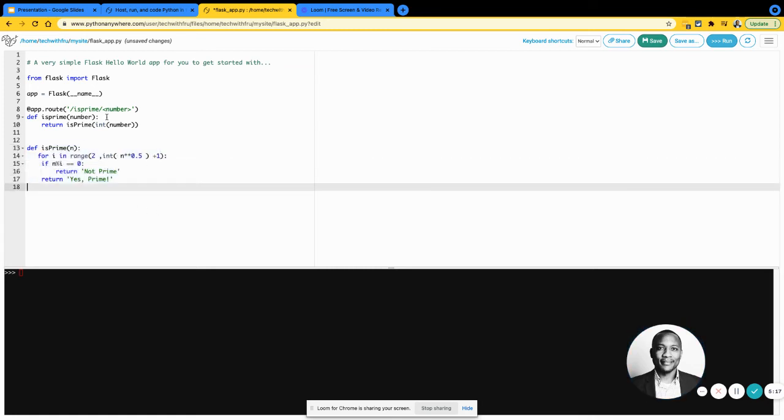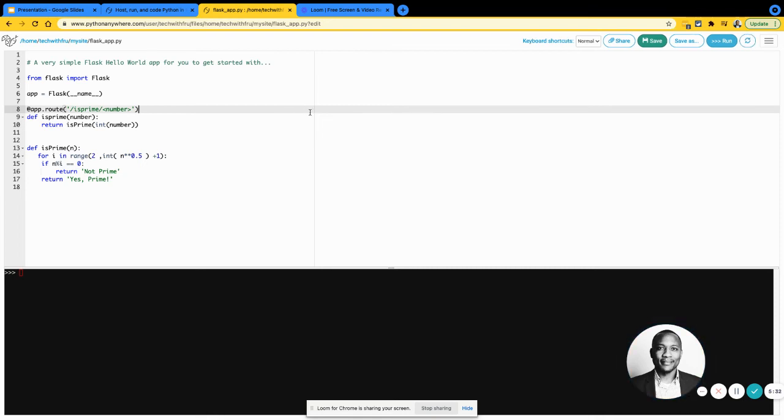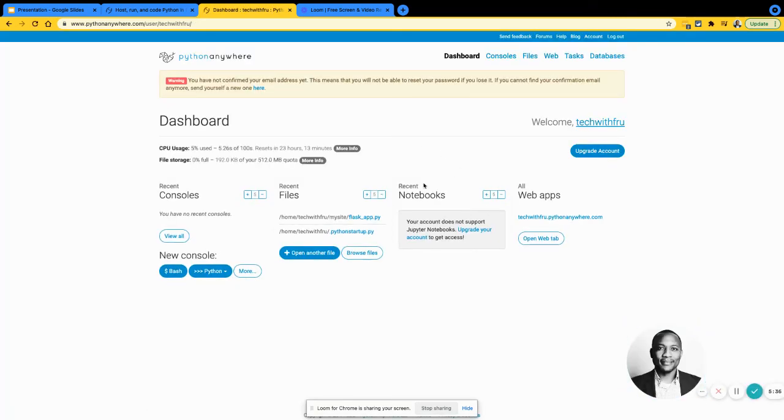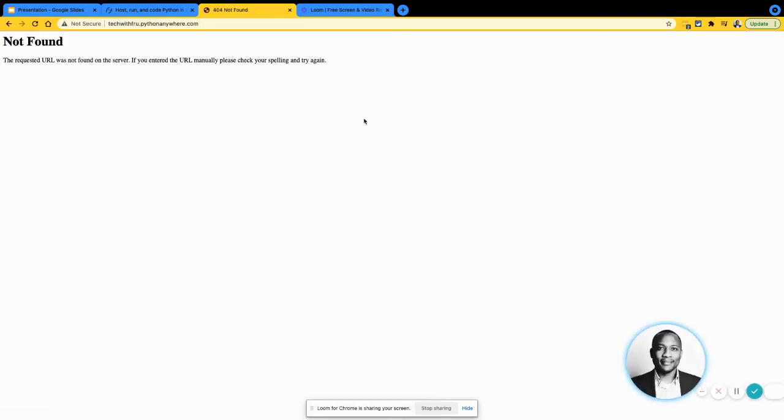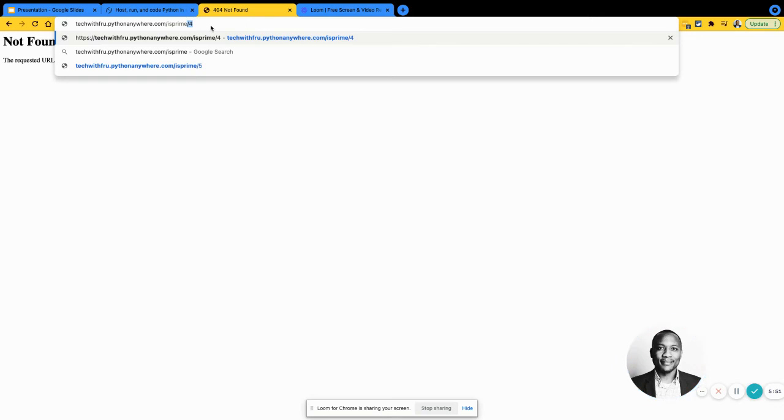So now that I have that taken care of, I'm going to go ahead and save this. And the way we're going to deploy this is to just make sure you run this to deploy that app, and we should be able to access that from the browser. Now, if I go back into my applications, I should have my web app here called Tech with Through, and I can access it. The reason it shows nothing is because I should go into this endpoint we defined, and I'm going to list that.